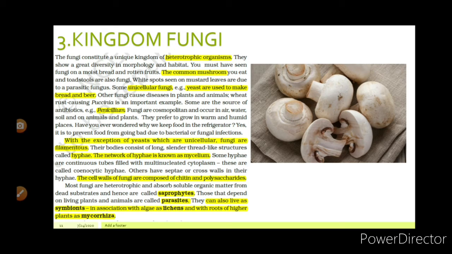White spots seen on mustard leaves are due to a parasitic fungus. Some unicellular fungi, yeast, are used to make bread and beer. Yeast is nothing but unicellular fungi. Okay, it is not multicellular. Other fungi cause diseases in plants and animals, where rust-causing Puccinia is an important example.